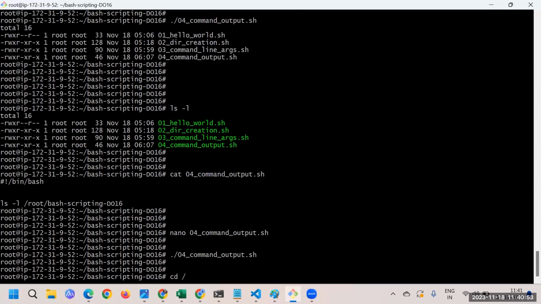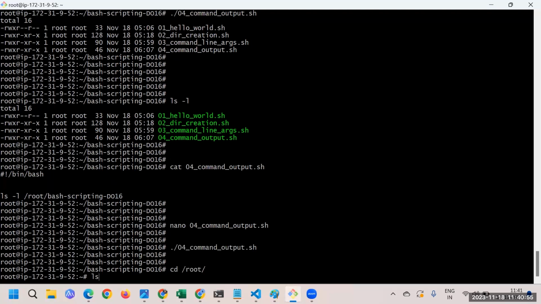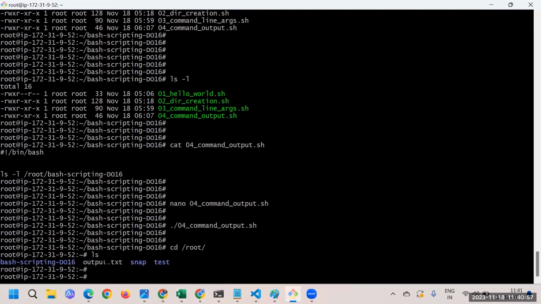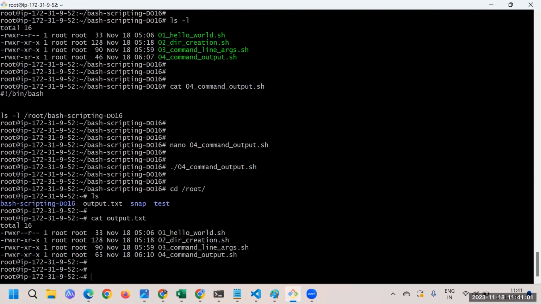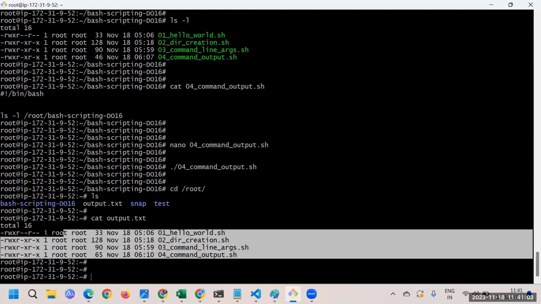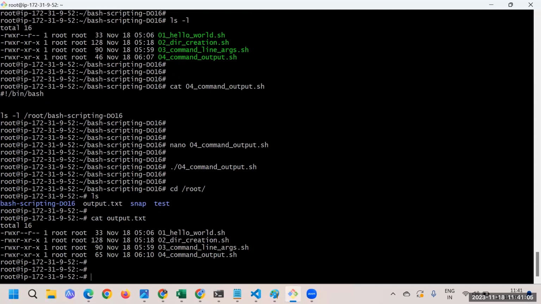So basically under the /root location we have created this output.txt, and if I check cat output.txt, you will notice that we have forwarded that output to one of the files. That's something you guys can keep in your mind. Okay, is that clear?